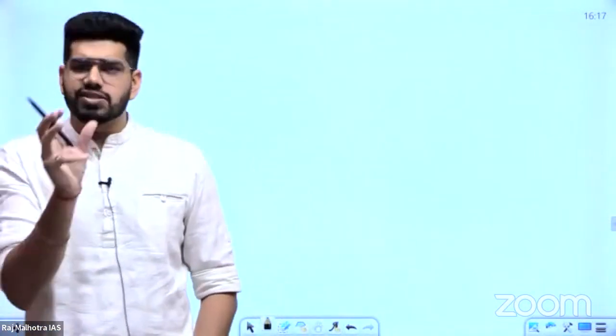Now, talking about understanding polity, first let us understand the basic strategy of polity. I'll break the webinar into a few points. First we'll understand the syllabus of polity, then the strategy, then the approach. In that I will cover how to make notes, the sources, and the current affairs. I'll cover everything in this breakdown.